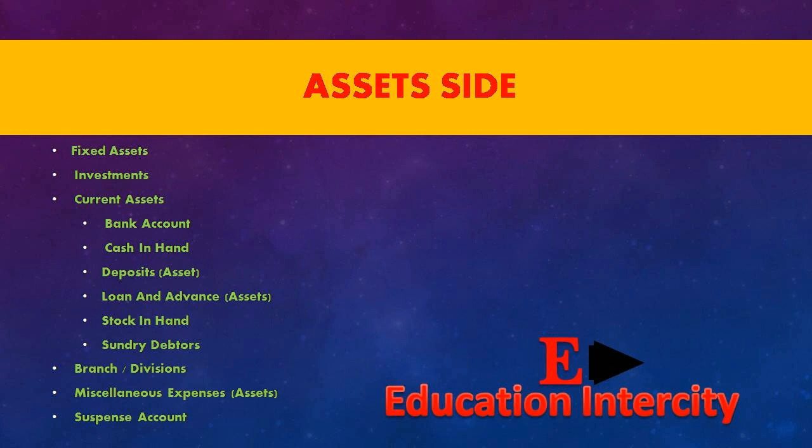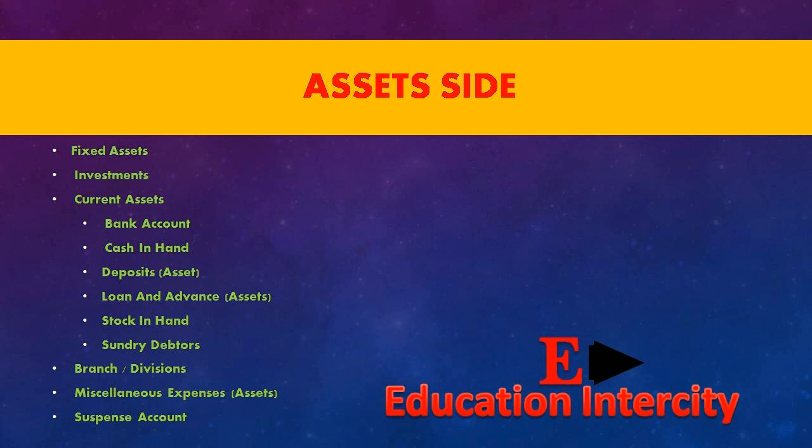point of asset side. What will be in asset side? Fixed assets, investment. What are investments? Investment can be long term and short term. Current assets. Current assets are the assets which are held for less than 1 year. For example, bank account, cash in hand, deposits, loans and advances. Loans and advances are things for which a company or a firm has given a loan to a person. That will be our asset. That is loans and advances.